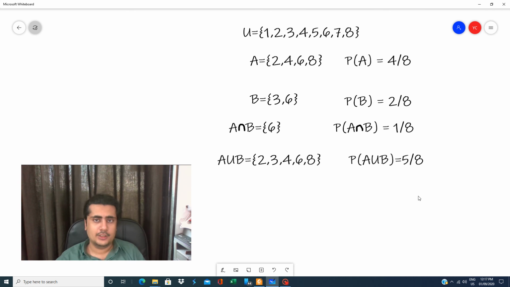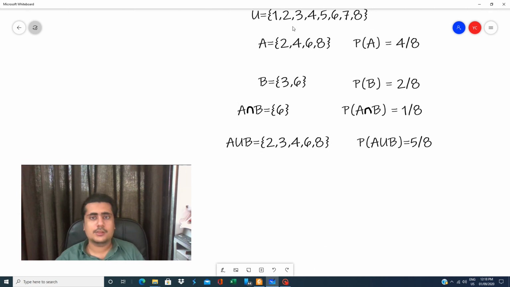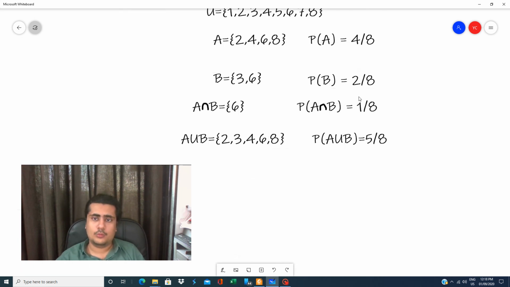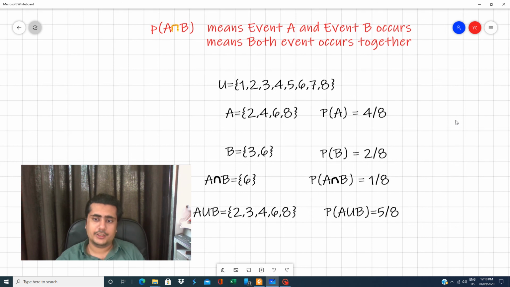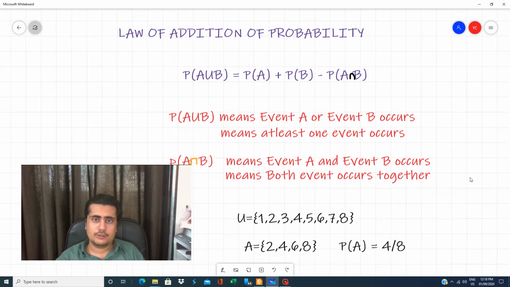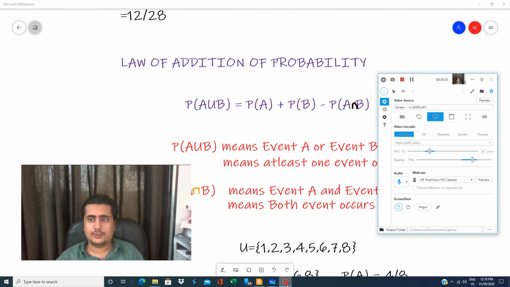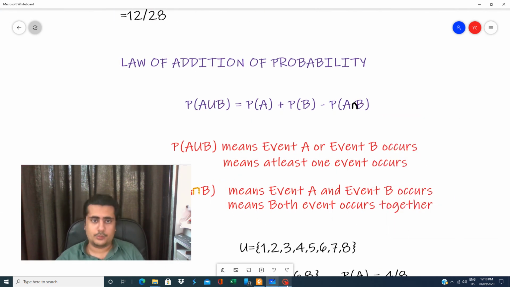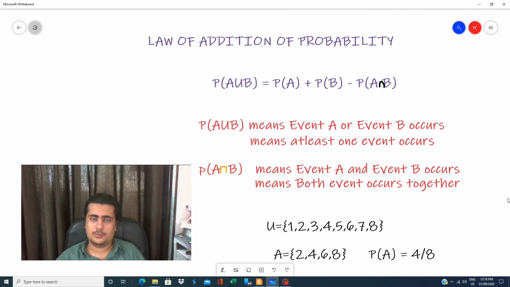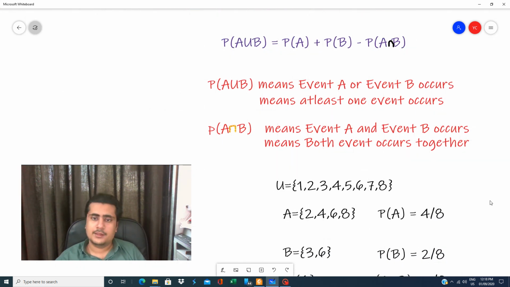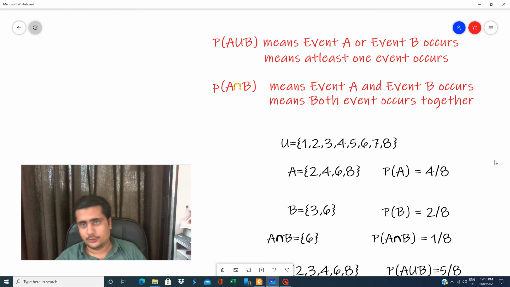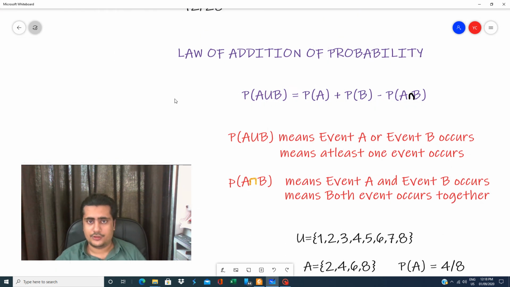So for this particular data, you can find the union from probability. The formula for union is P of A union B is equal to P of A plus P of B minus P of A intersection B. We'll be doing these kinds of sums on union in the next lecture. Let us just revise what we have done today, then we are ending the session.